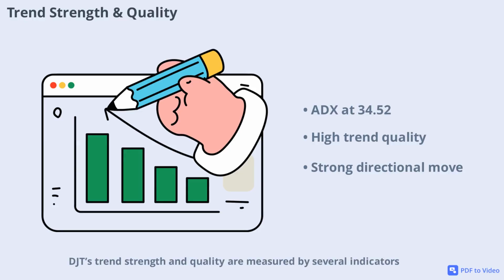DJT's trend strength and quality are measured by several indicators. The ADX, average directional index, is at 34.52, which is above the threshold for a strong trend. The trend quality index is an impressive 172.51, and the trend strength score is 3.1. These numbers confirm that DJT is in a robust trend phase with clear direction and quality. Traders often look for such conditions to ride the trend.